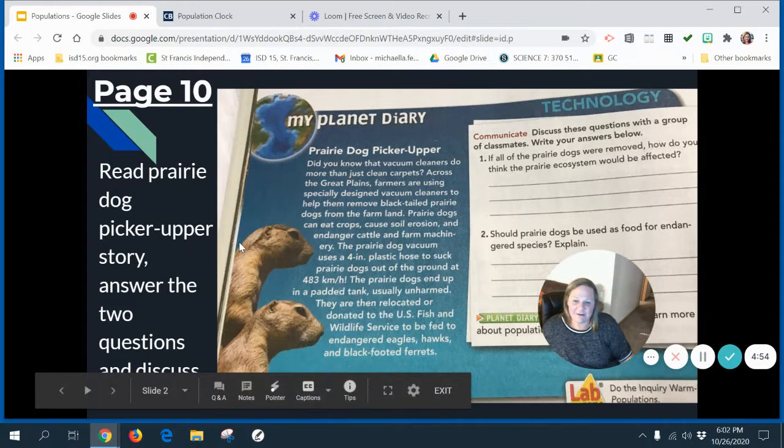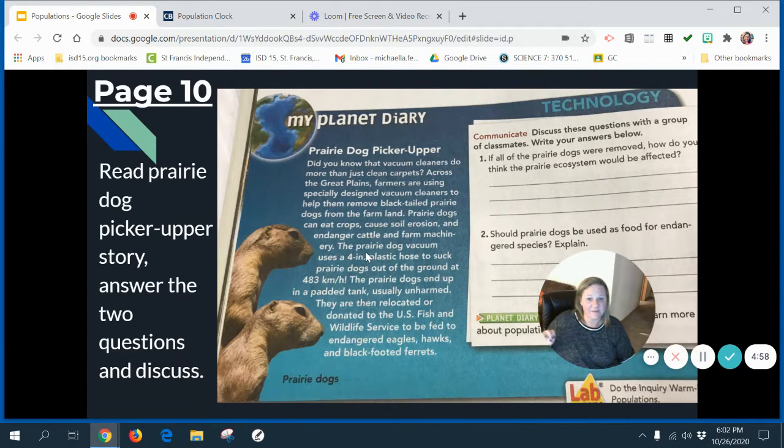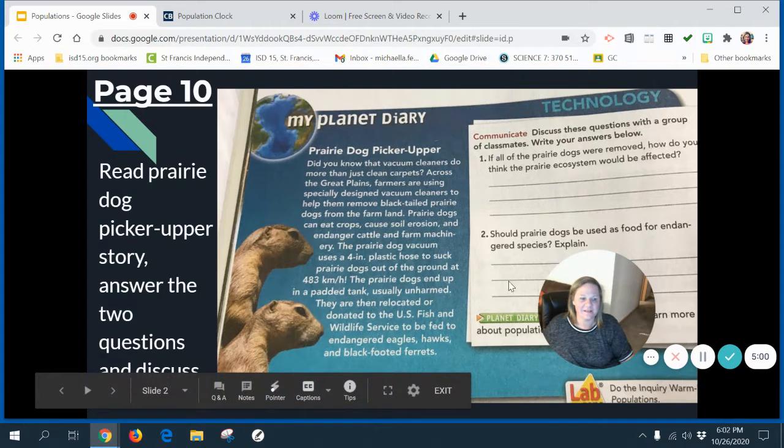And so prairie dogs can actually be relocated, and we would call this emigration with an E. We would call this leaving an area, and we'd call that emigration.